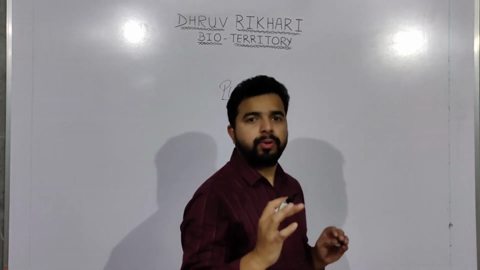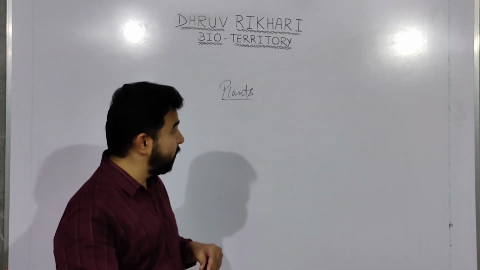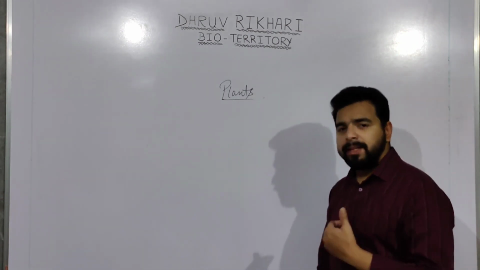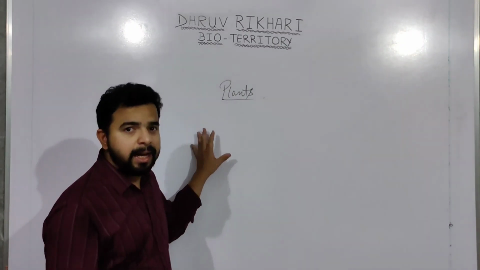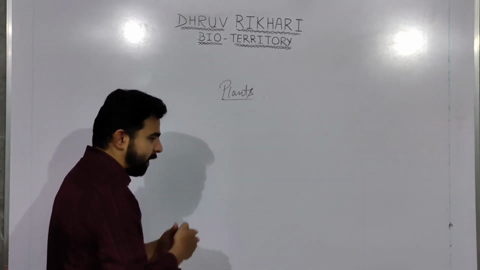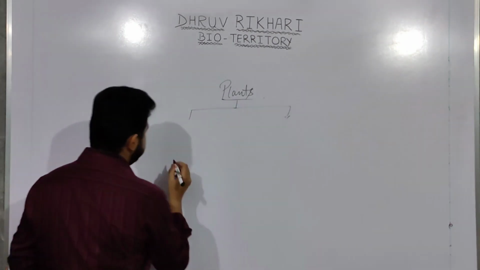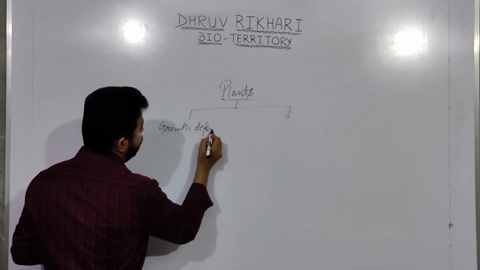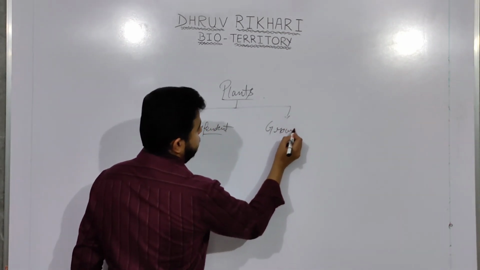See, plants are also living organisms. Like we have seen in animals, plants are also living organisms. But there are several conditions in plants which are different from animals. They also have certain chemical messengers and electrical impulses to which they respond, and they are able to regulate for their organization, right? So how are plants actually responding? There are two types of movement in plants: growth dependent and growth independent.